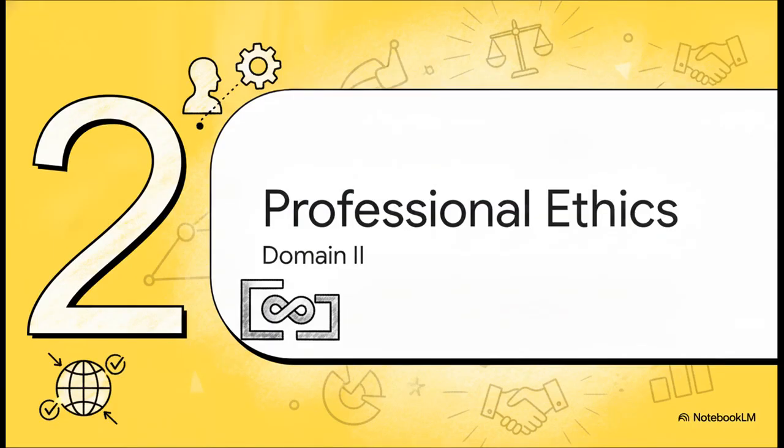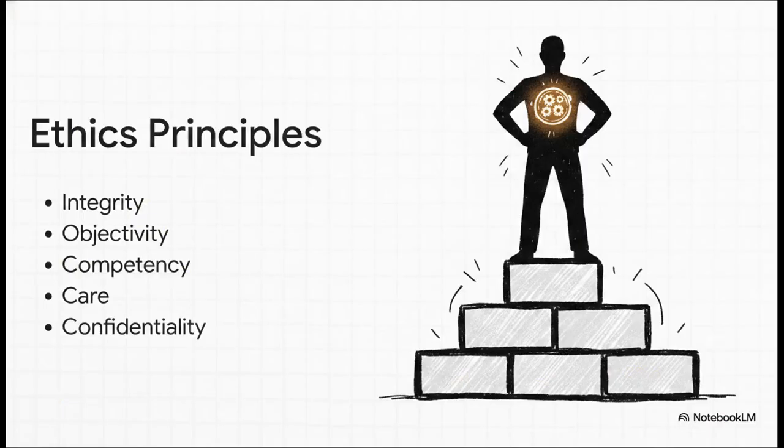Section 2, purpose and professional ethics. Right, so here is where the framework transitions from that abstract purpose to the actual human element. Domain 2 covers ethics and professionalism, and it's built on 5 foundational principles. Principle 1, demonstrate integrity. Principle 2, maintain objectivity. Principle 3, demonstrate competency. Principle 4, exercise due professional care. And Principle 5, maintain confidentiality.